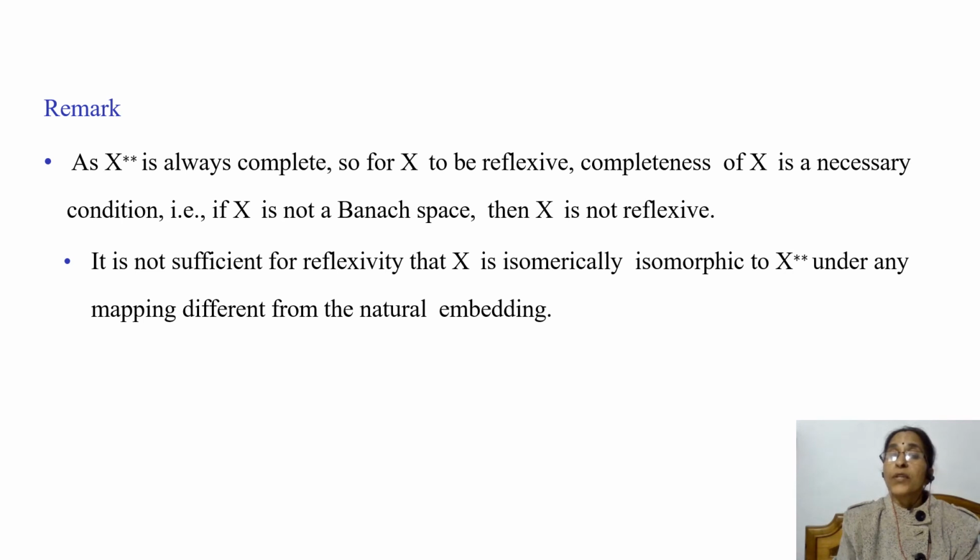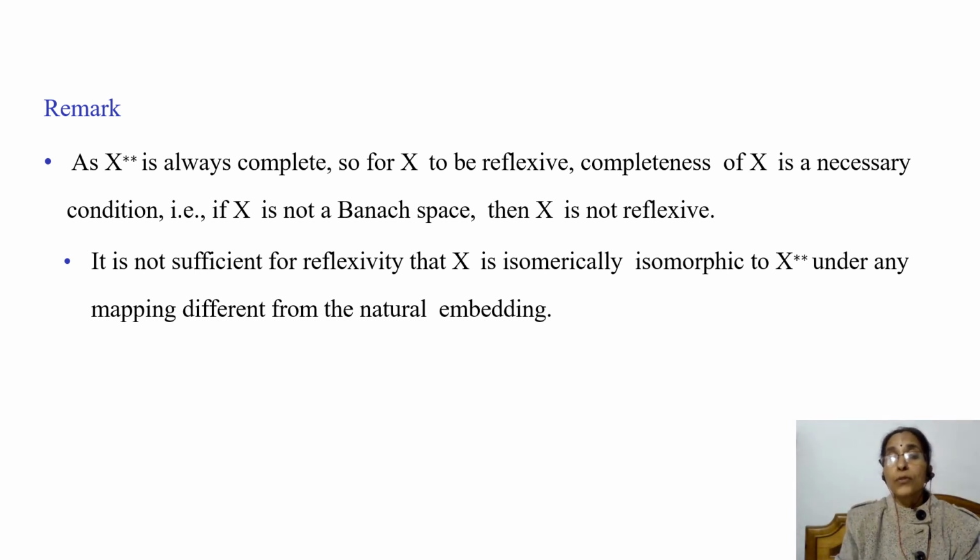And so for X to be reflexive, because if X is reflexive, then X and X double star are homeomorphic, for reflexivity of X, completeness of X is a necessary condition. That is, if X is not a Banach space, then X cannot be reflexive.